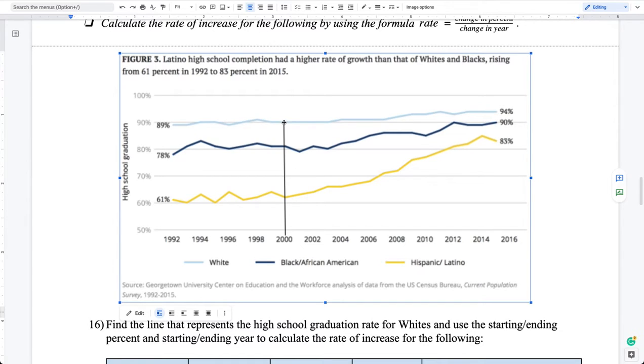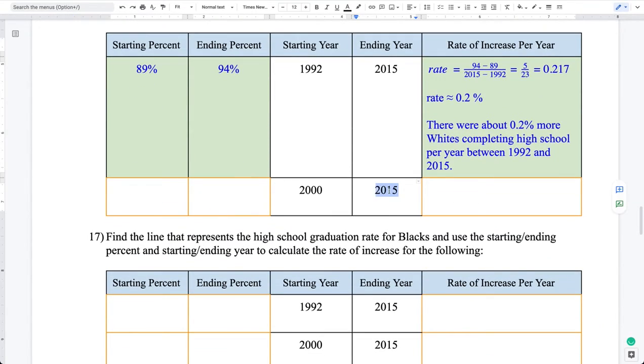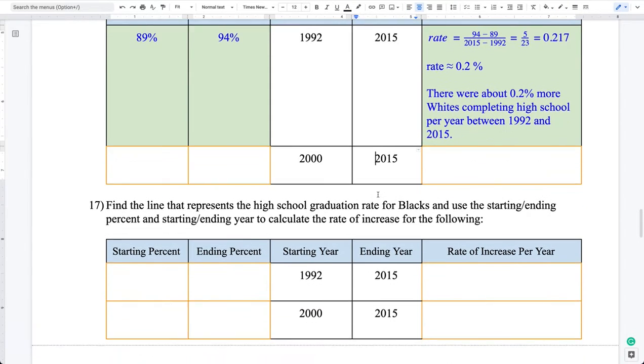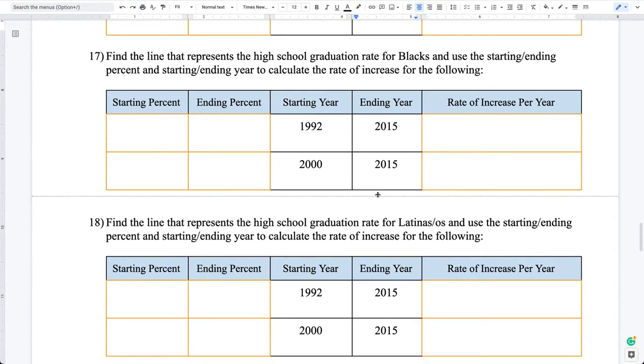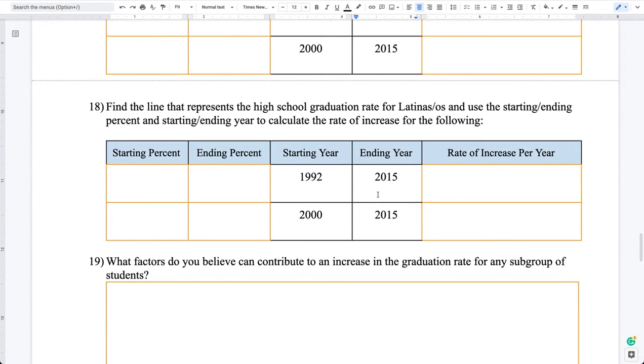So in 2000, we're starting at 90%, and that's going up to, again, 94%, because I'm giving you the same ending year. So the data will be the same for the first and second set of rates. So right here, we'd go ahead and start with 90% and come up to 94%. So continue this process in calculating the separate rates of change for each subgroup in the rest of this section,